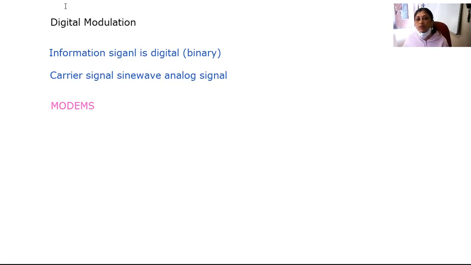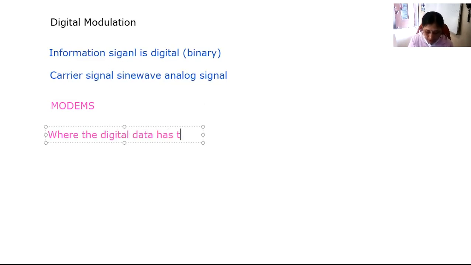So where are we using it? In a place where digital data has to be transmitted over a telephone line.